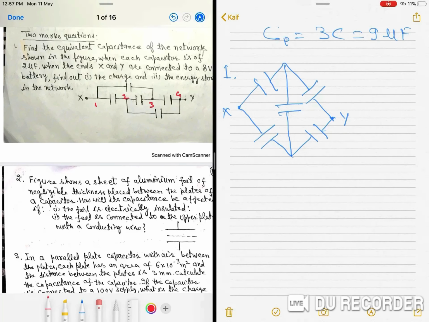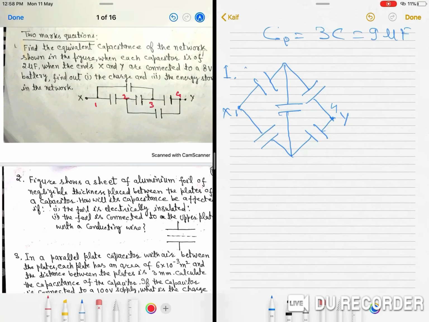So, between X and 3 there is one capacitor. From X there are two capacitors, one this, another this.